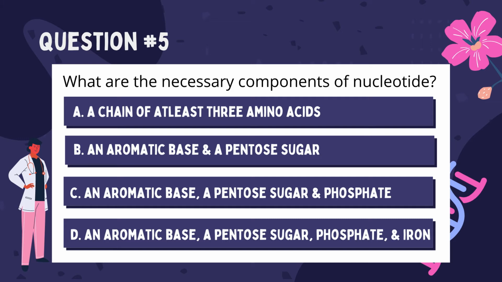Number 5. What are the necessary components of nucleotide? A. A chain of at least 3 amino acids, B. An aromatic base and a pentose sugar, C. An aromatic base, a pentose sugar, and phosphate, D. An aromatic base, a pentose sugar, phosphate, and iron. The correct answer is letter C, an aromatic base, a pentose sugar, and phosphate.